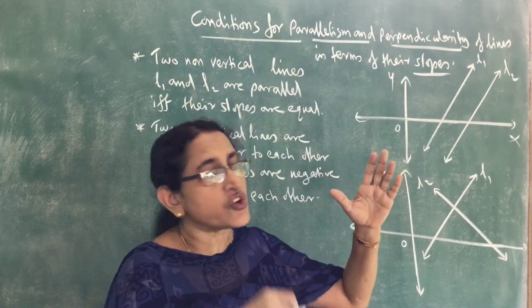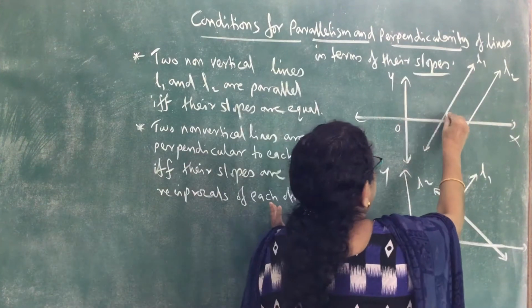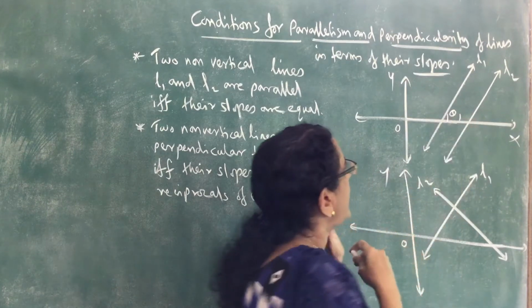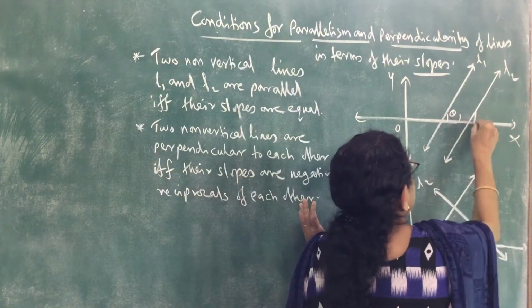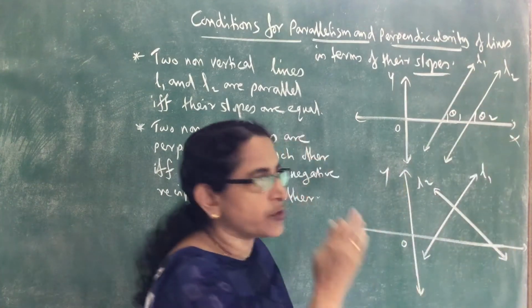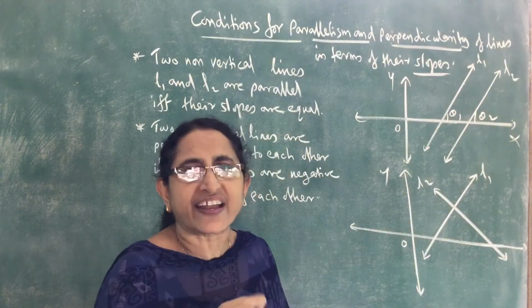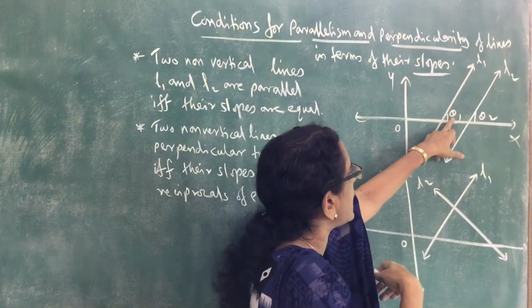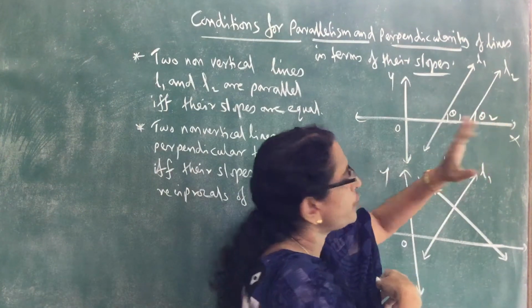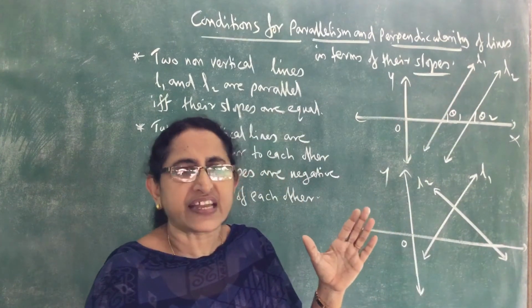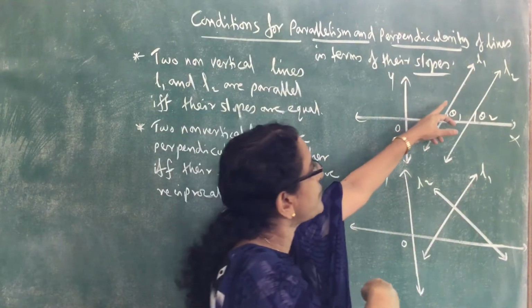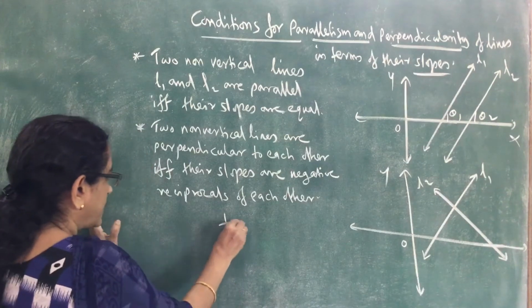Suppose the inclination of first line L1 be theta 1 and inclination of the second line L2 be theta 2. So that is the angle which those lines make with the positive direction of x-axis. So this is theta 1, this angle is theta 2. Now we know slope of the line L1 is equal to tan theta 1. That is the definition of slope.